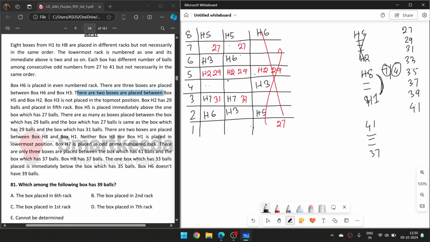So where is 41? 41, 1, 2, 3, 31. Anything can be possible. Okay, so H8 has 37 balls. Look here, if I place H8 over here, I can't place it, so I have to place it over here, H8, and this is 37, and this must be H1.